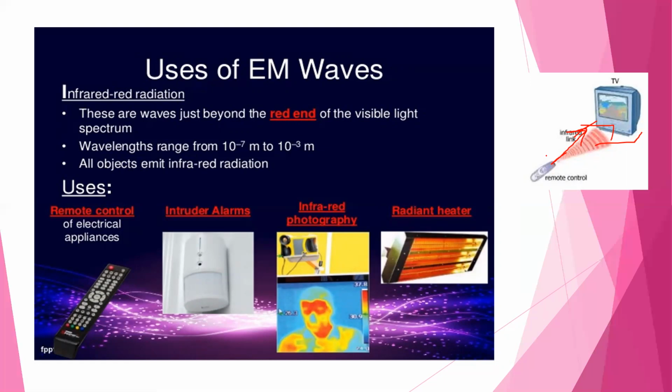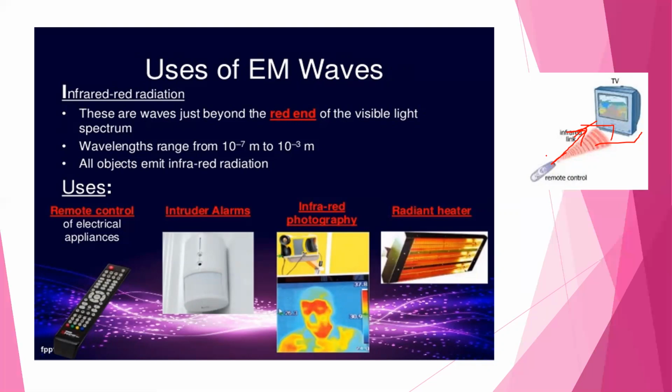Now take a look at your TV or video. Somewhere on the front there is a very small infrared light detector. When you press a remote control, a beam of infrared radiation travels from the remote to your TV at the speed of light and the detector picks it up.